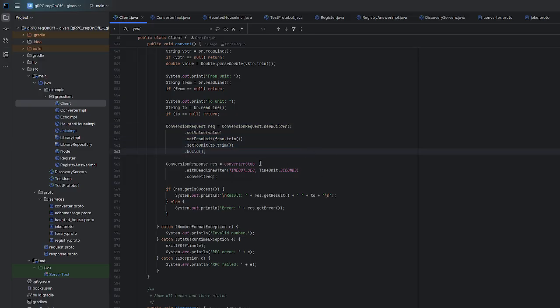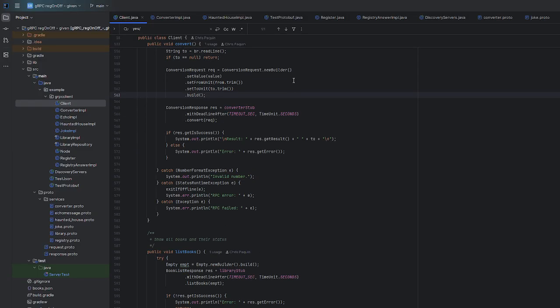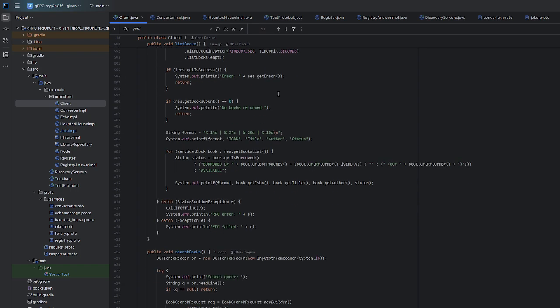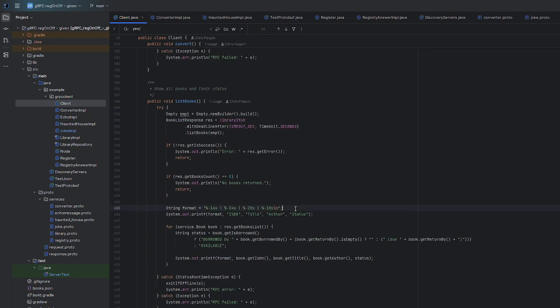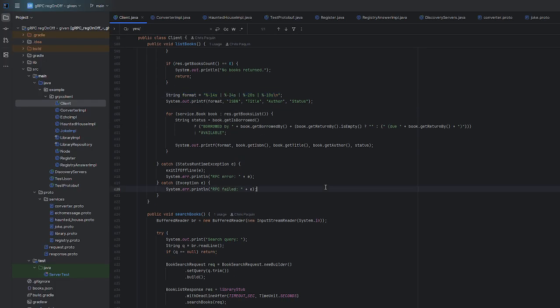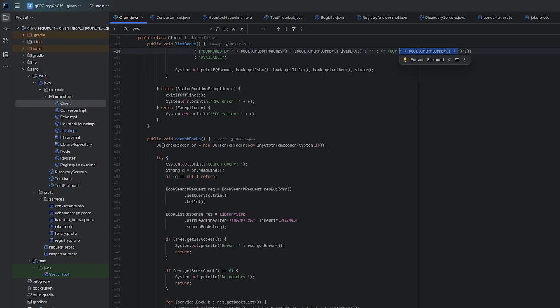like I'll call out later, you'll see just the error, and then the methods are passed in, and it's a helper method that creates it and sends it. It's just a lot easier. List books. This is just getting the list of books. Right here, and then creating a formatted string to display them with the return by.